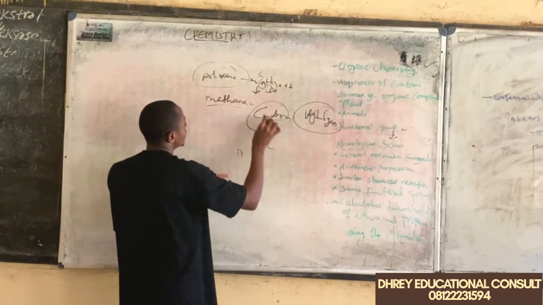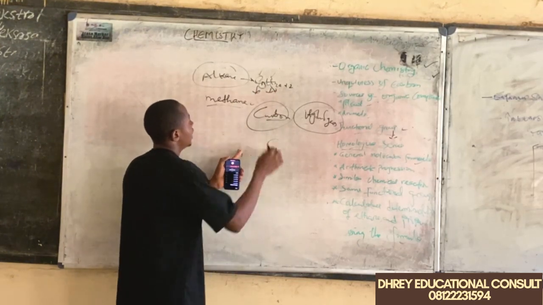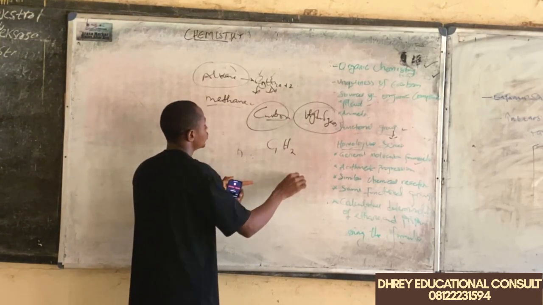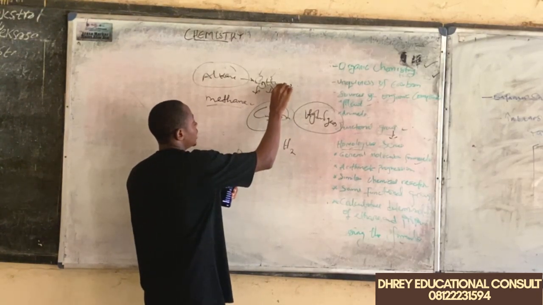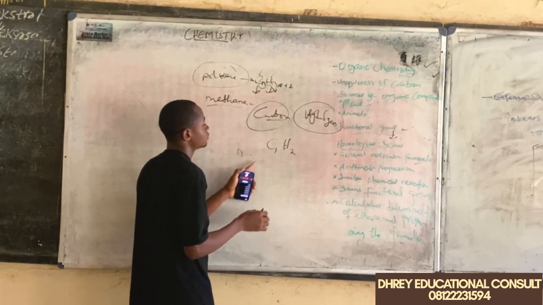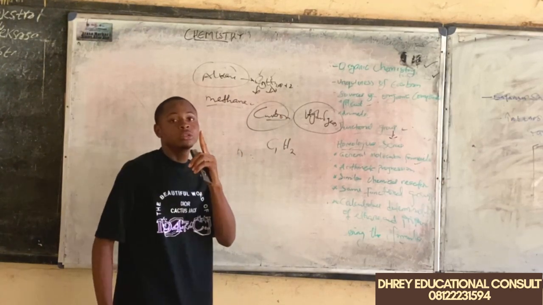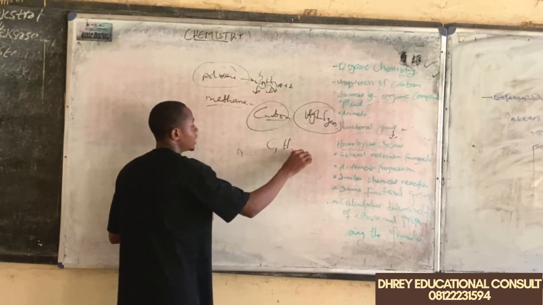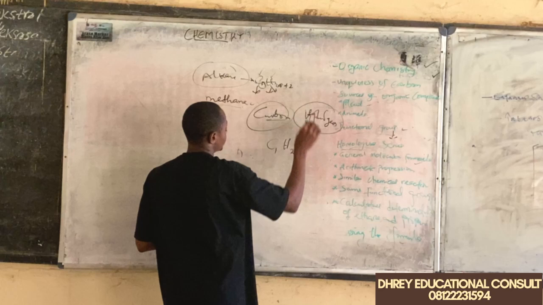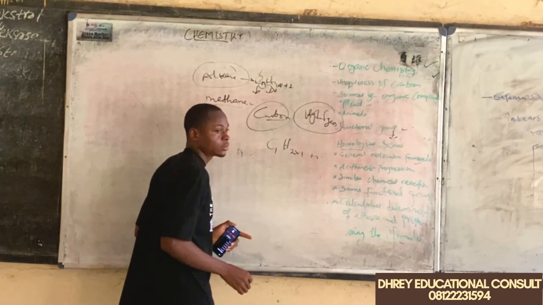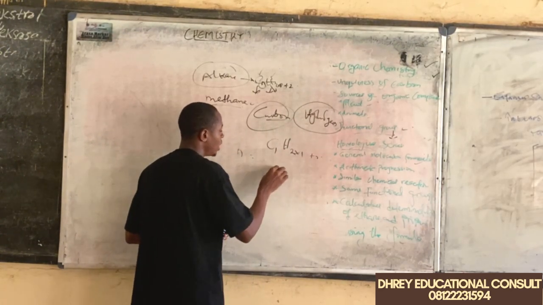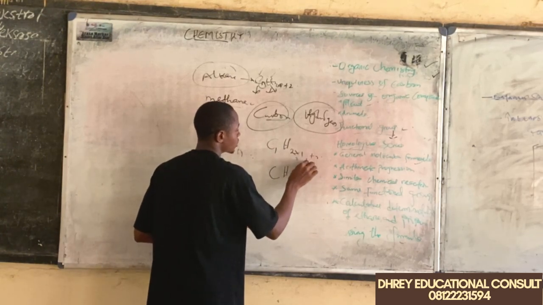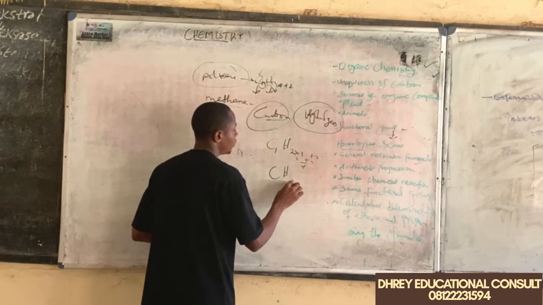So instead of n here, we have 1. And our H? Since we have 2 here, we put down 2, and n is 1, since this is the first member, so we multiply by 1 and then add 2. So the first member has 1 carbon, and 2 times 1 is 2, plus 2 is 4, so 4 hydrogen.